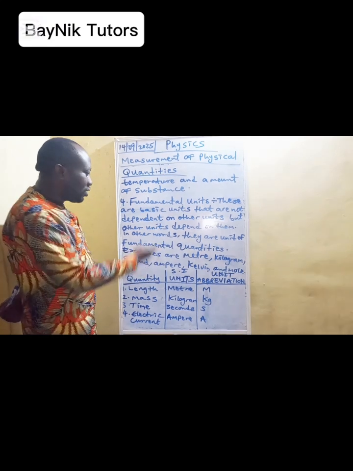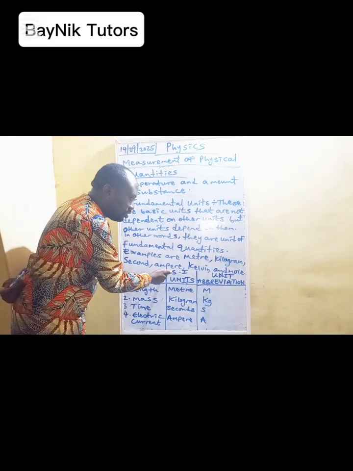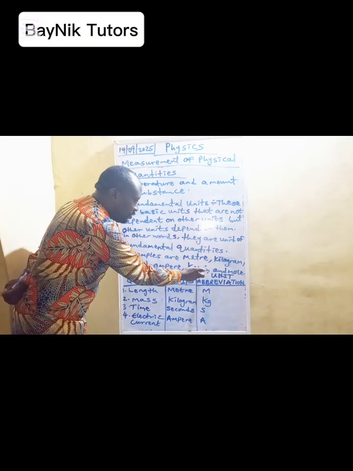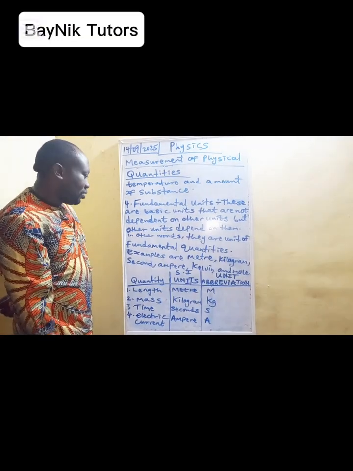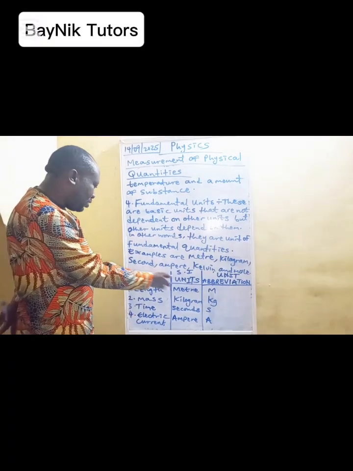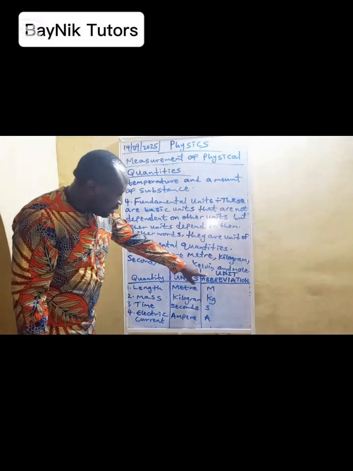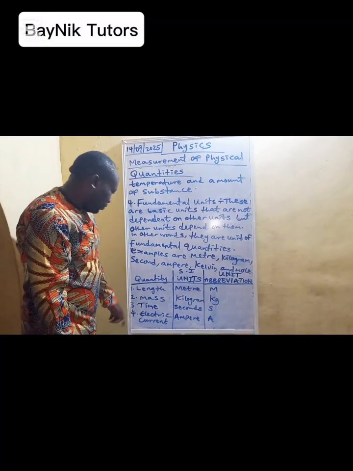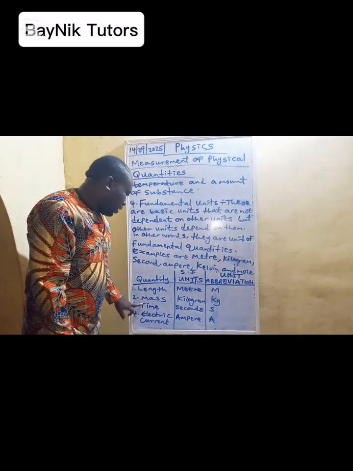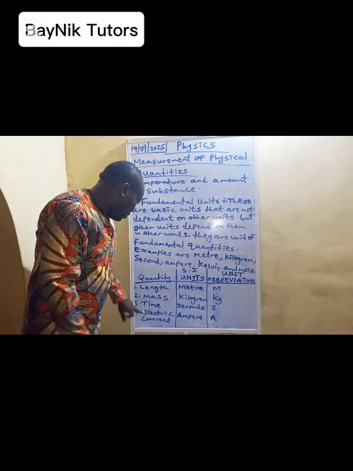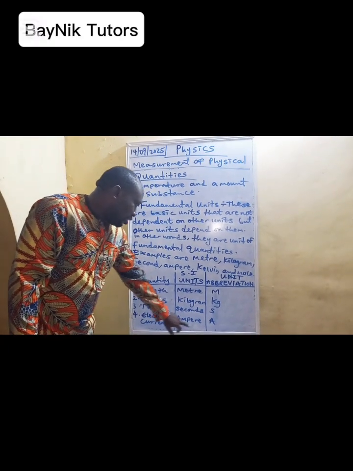Examples are meter, kilogram, seconds, ampere, that's for current. You have Kelvin, that's for temperature, and mole, that's for amount of substance. In a tabular form, we have the quantity, the SI unit, then the unit abbreviation. Length, the unit is meter, m. Mass, kilogram, kg. Time, seconds, s. Electric current, ampere, A.